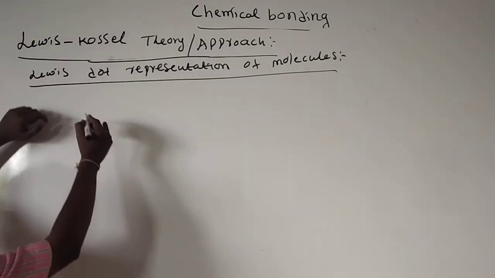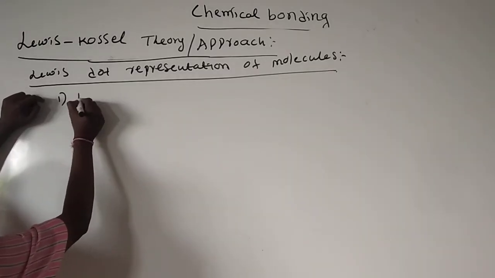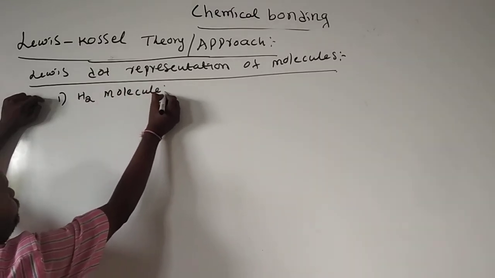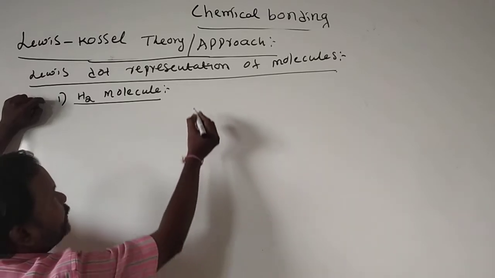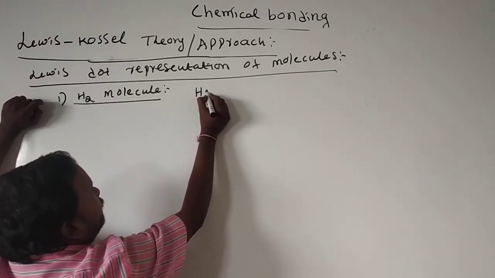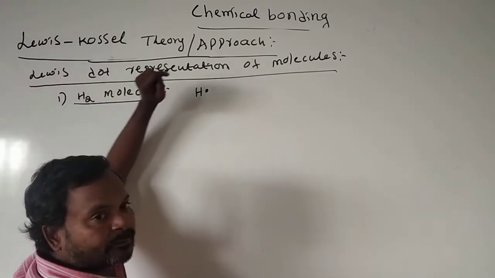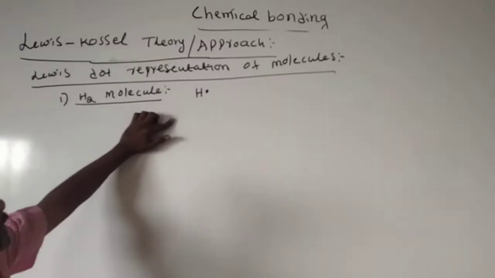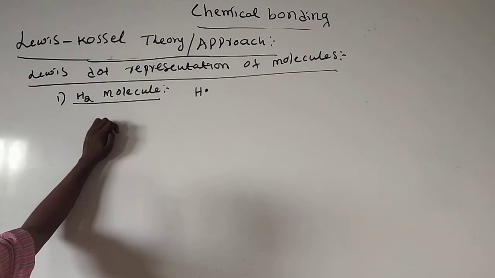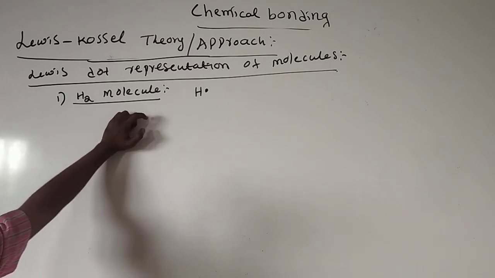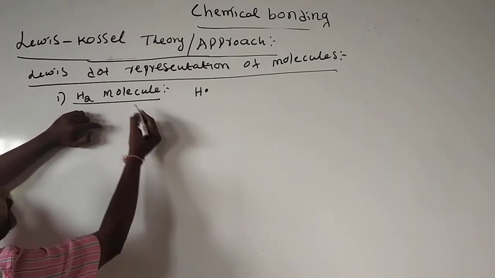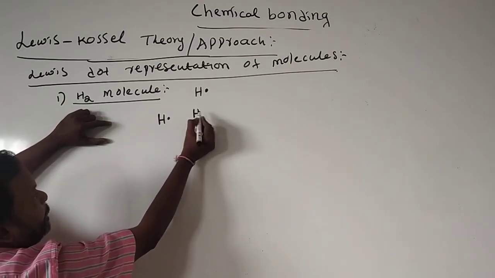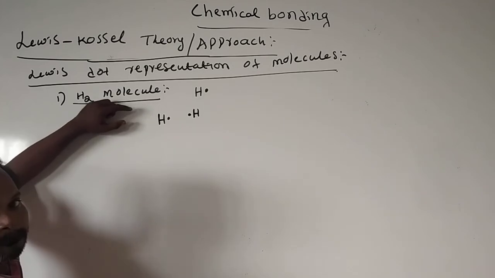Okay, see here. First I want to show the hydrogen molecule, H2. Hydrogen has only one lone electron in the outermost shell. Here one lone electron, here another lone electron.